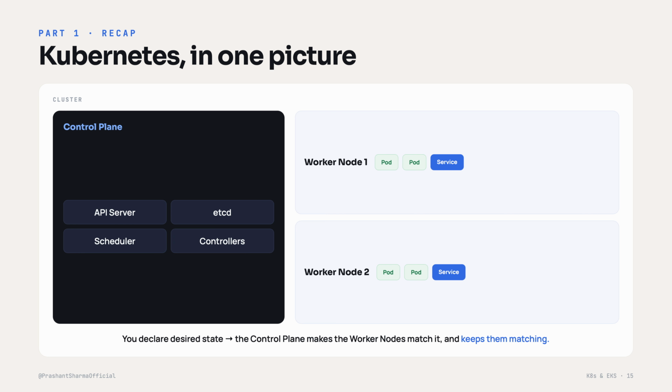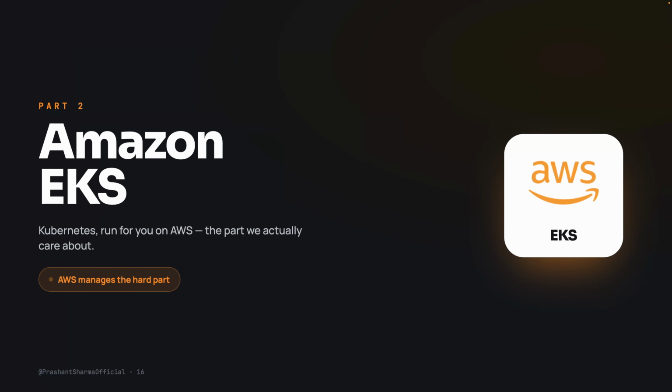That is your Kubernetes. Take a breath, because now we have to get to the part you actually came for, which is EKS. Everything we just learned is the foundation. Now we put it to work in the real world on AWS. Because here is the thing. Nobody tells beginners upfront: Kubernetes is incredibly powerful, but running it yourself is genuinely complex. EKS is AWS stepping in to handle the hardest part for you. For the rest of this video, that is our focus. Let's see exactly what AWS takes off your plate and why that matters so much.